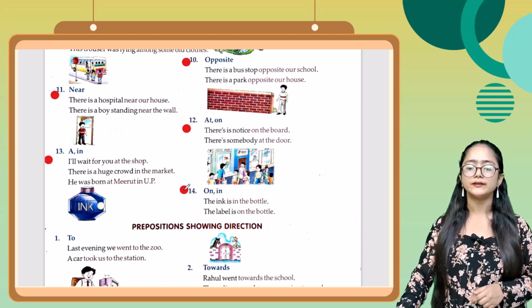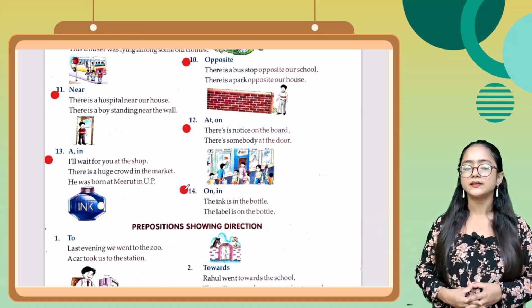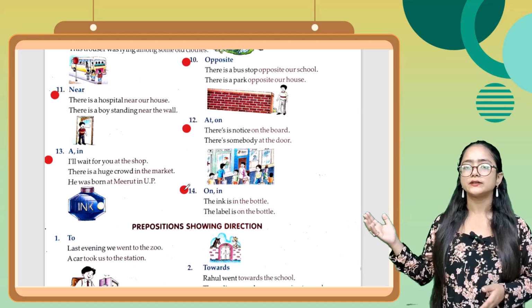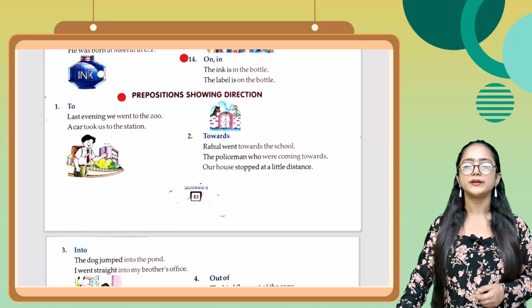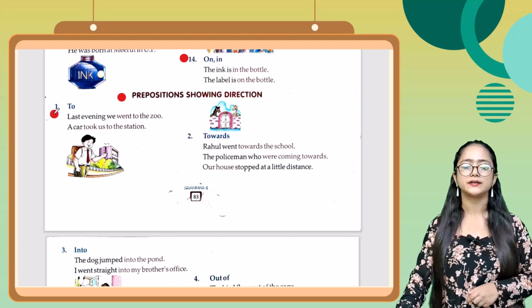Next one, on and in. The ink is in the bottle. The label is on the bottle. Now next is preposition showing direction. अब जो direction दिखा रहे हैं, जैसे कि first one है आपका to.